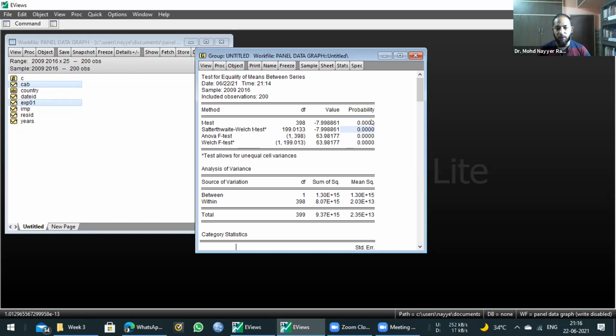If it is 3 out of 4, they will see what the 3 suggest. If it is 2 and 2, equal, then they will reduce the number of tests to 3. They will ignore the t-test because this is the most fundamental test. Instead of the t-test, a better version is the Satterthwaite-Welch test, where unequal variances are considered. So these 3 they will consider, and they will ignore the t-test. Clear?